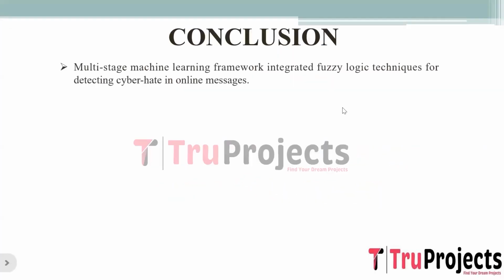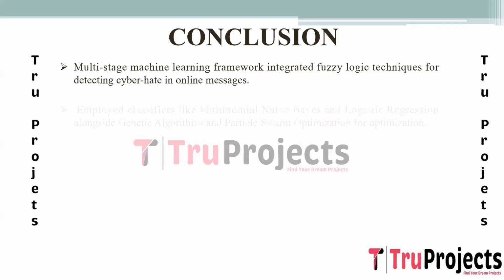This signifies the project's approach to employing a multi-layer system utilizing machine learning concepts along with fuzzy logic for cyber hate detection. It aims to create a comprehensive system that accounts for the complexity and ambiguity often found in online content.